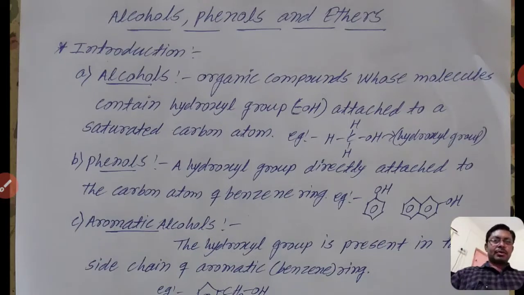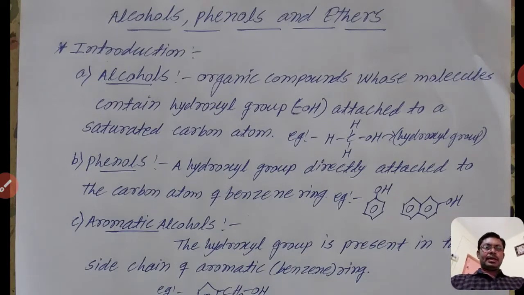Today we will discuss the next new chapter, that is alcohols, phenols and ethers. Up to now we have completed the halogen derivatives, chapter number 10. After that we will discuss alcohols, phenols and ethers, that is chapter number 11.